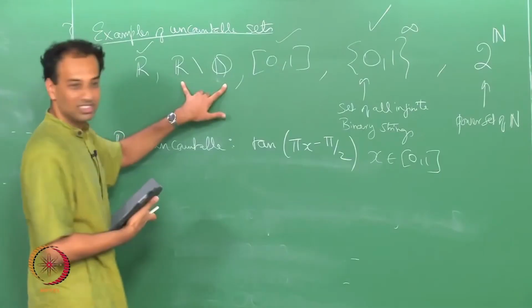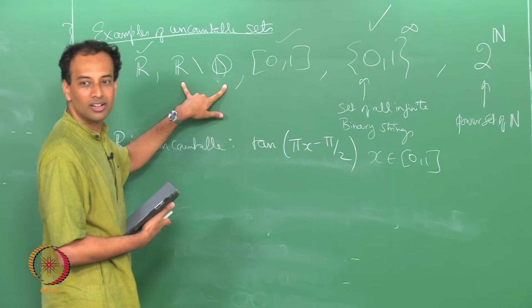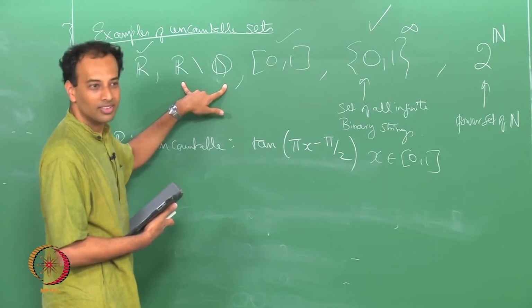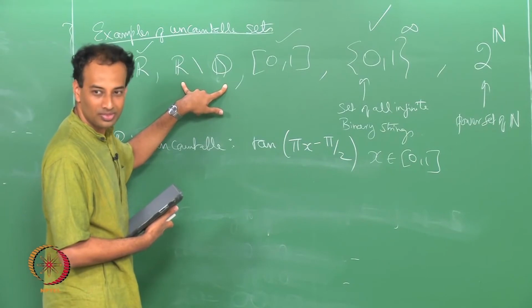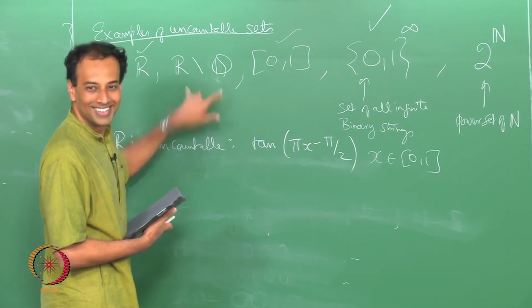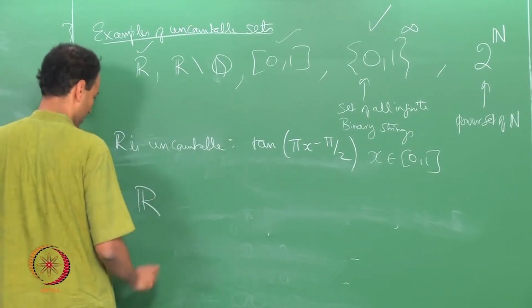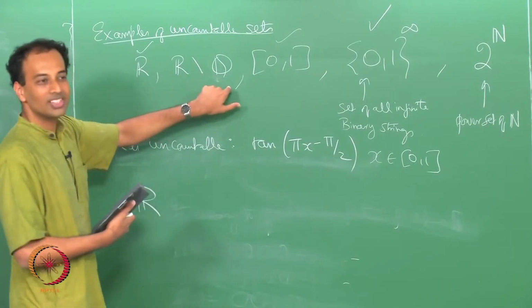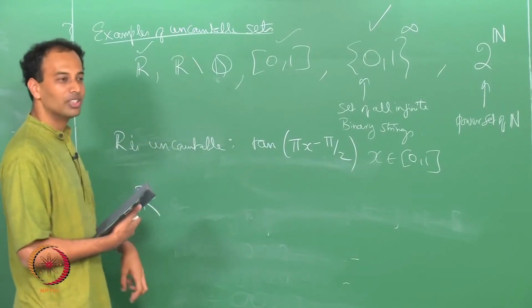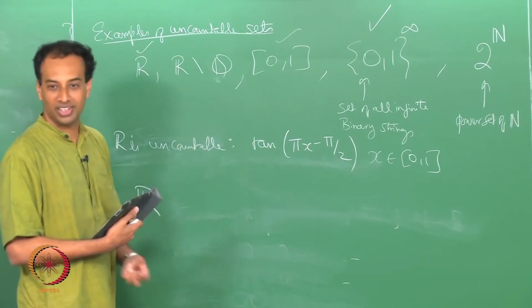And how do you prove that irrationals are uncountable? Rationals are countable, so deleting a countable set from an uncountable set. So I want to prove that R minus Q is uncountable. He is saying that if you remove a countable set from an uncountable set, you get an uncountable set. It is true, but you have to prove it.